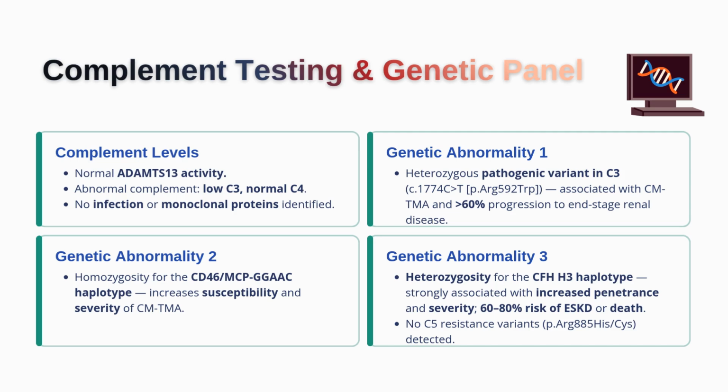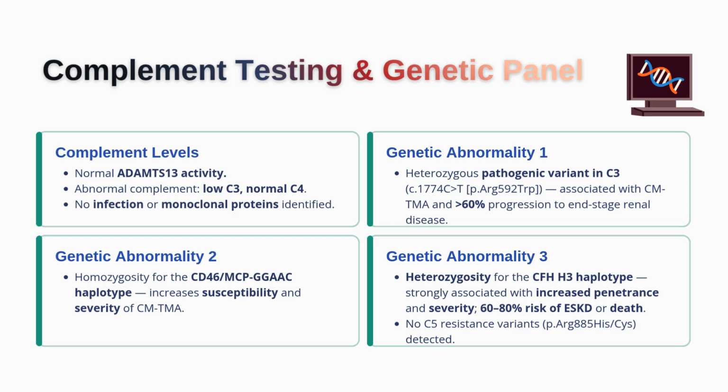The genetic panel then made the diagnosis even stronger. The patient has a pathogenic C3 variant. This means that one of the central proteins in the complement cascade is genetically abnormal and more likely to remain activated. Once complement becomes inappropriately activated, it can continuously attack the endothelial surface of the GBM and microvasculature. That leads to chronic endothelial injury, thrombosis, ischemia, and progressive kidney damage. This patient also has homozygosity for the CD46, also known as MCP, risk haplotype. CD46 normally acts like a protective brake that prevents complement from damaging the body's own cells. If the protective brake is weaker, the kidney becomes more vulnerable to uncontrolled complement activation.